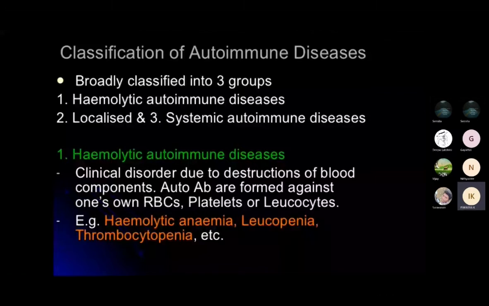In autoimmune thrombocytopenia there is a reduction in the number of platelet counts in the blood, which is caused by the autoimmune response. Then in autoimmune leukopenia, there is a reduction in the number of white blood cells.